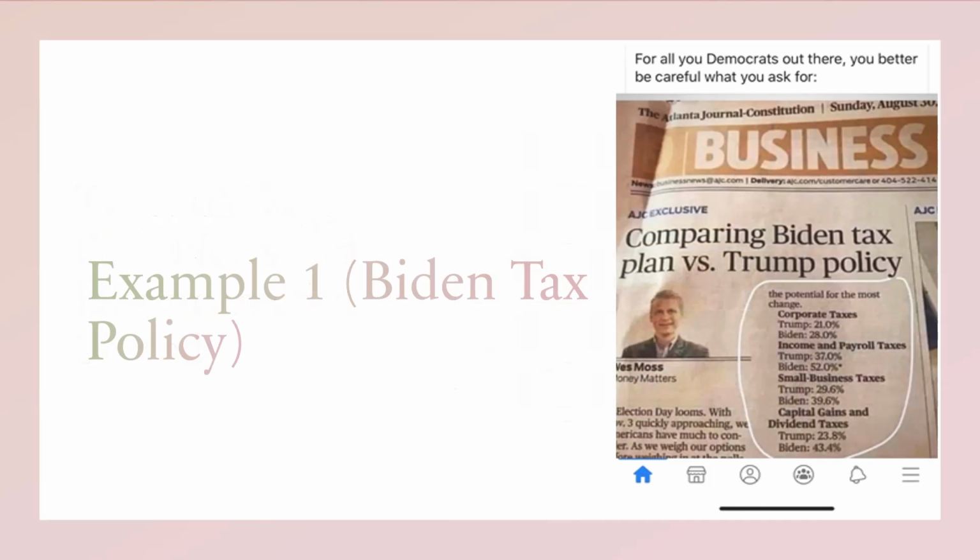Example 1. This picture was shared around the internet in mid-2020. The main takeaway from this picture is that Trump was planning to tax people at 23.8%, and Biden's plan would tax people at 43.4%. Many people saw this and used it as a justification of why they would vote against Biden. But let's delve deeper.